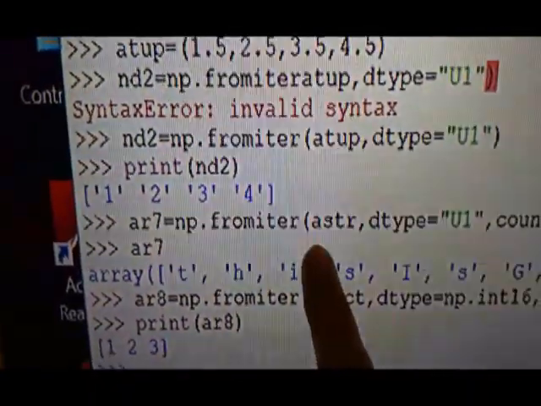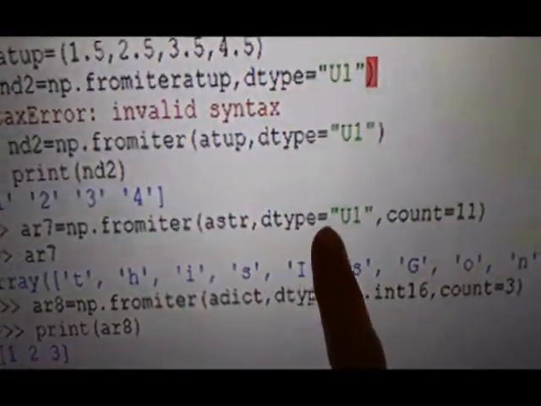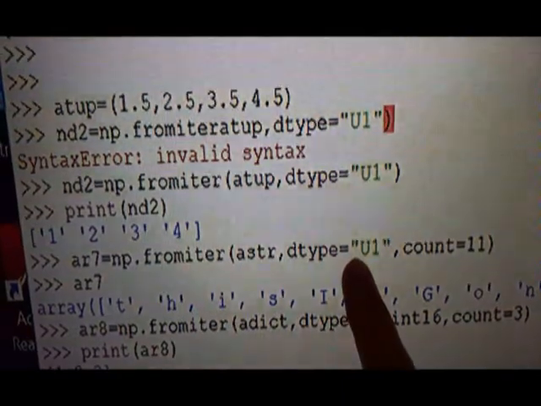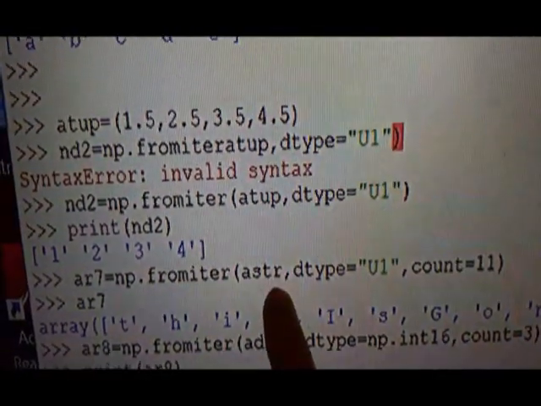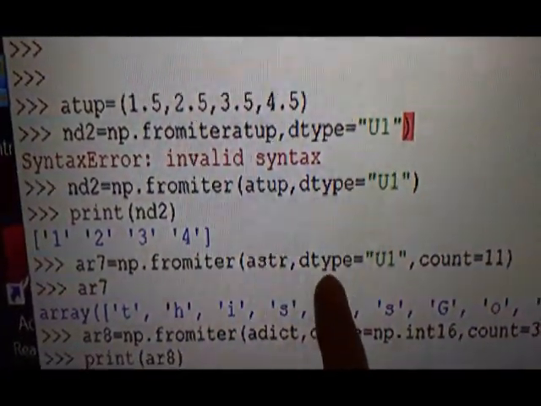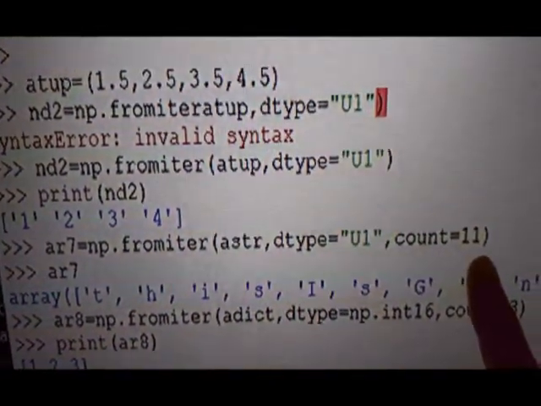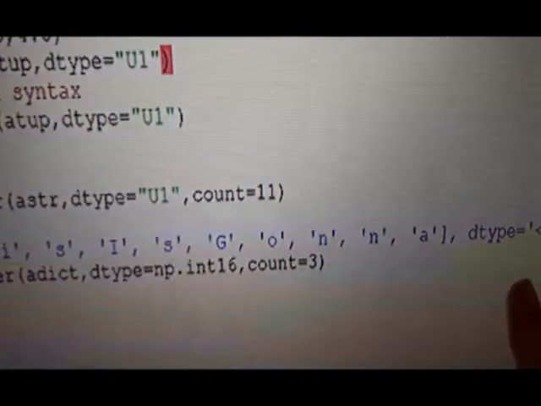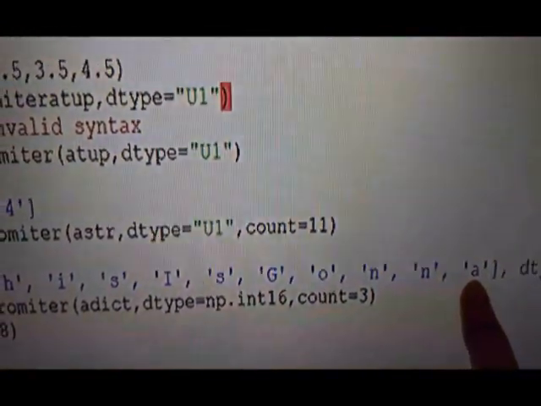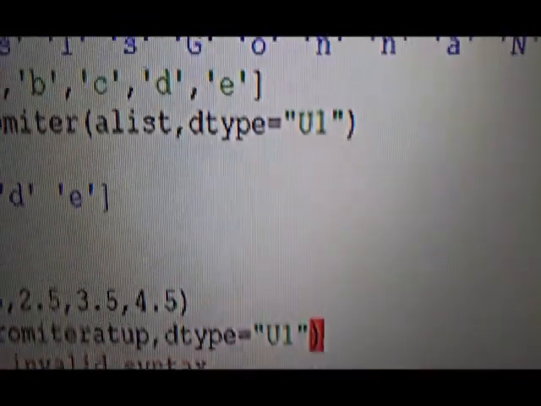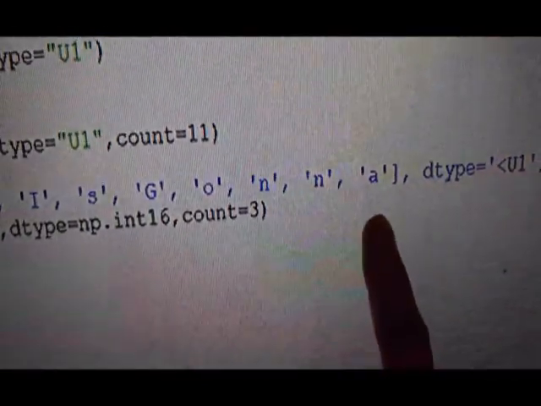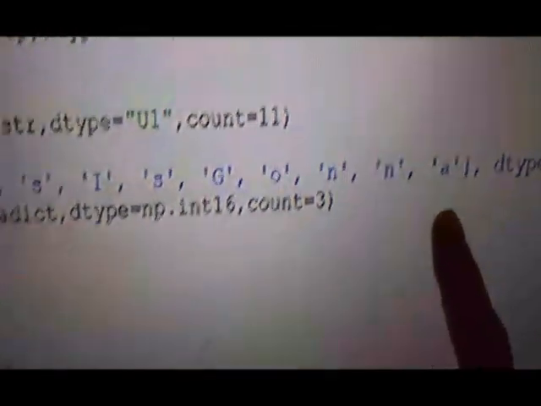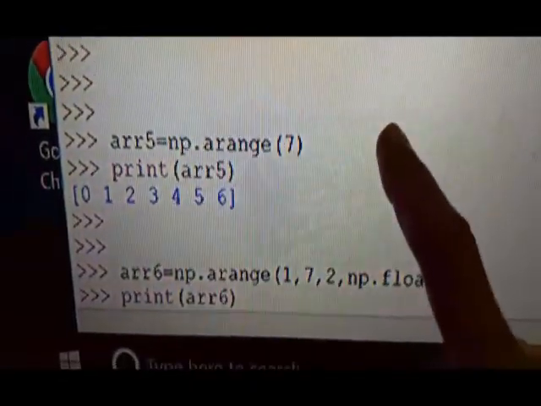Then next we are creating this array through the fromiter function, where all the arguments are passed. Third argument also. First argument is any sequence. Second one is data type. Third one is count. Counting 11 characters only. So that's why the array created goes up only to here. It has not taken the whole of the string. The whole of the string is this, but it has gone up to only here, because we have taken count 11. These all examples are in your book.